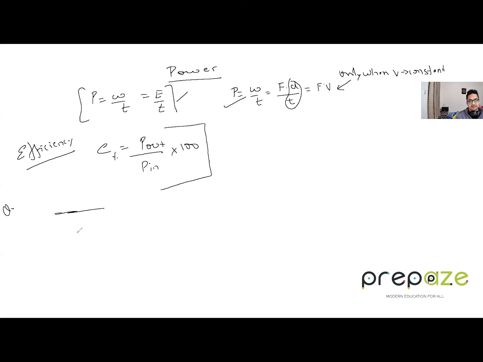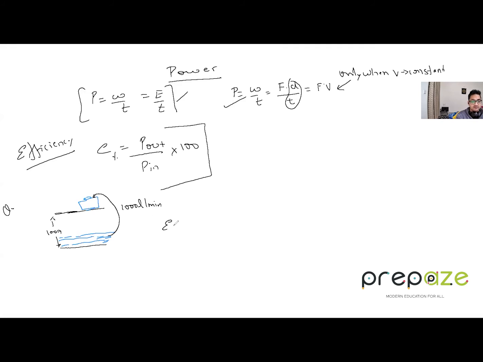Suppose there is an overhead tank like this, where the water is at the bottom and the tank is somewhere over here. Let's say a motor is operating and taking the water from here to here at the rate of 1000 liters per minute.